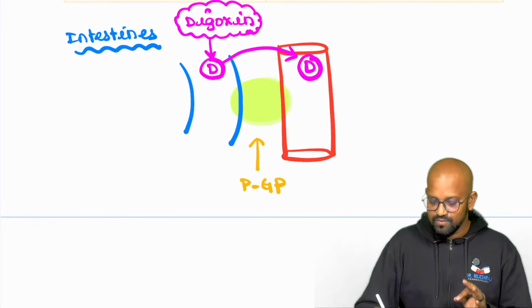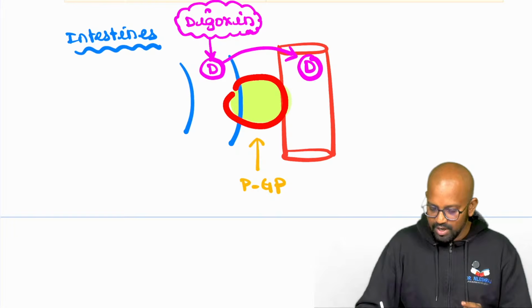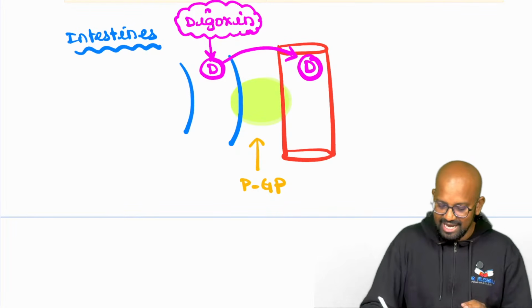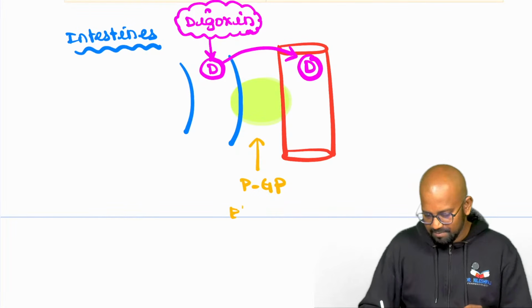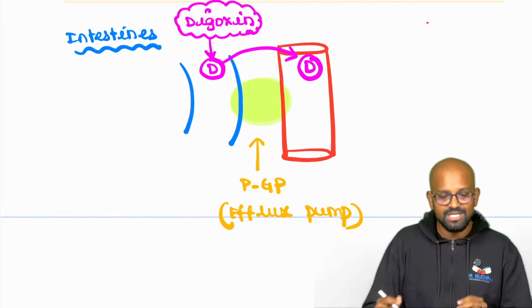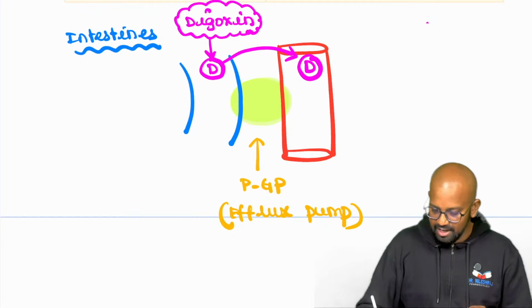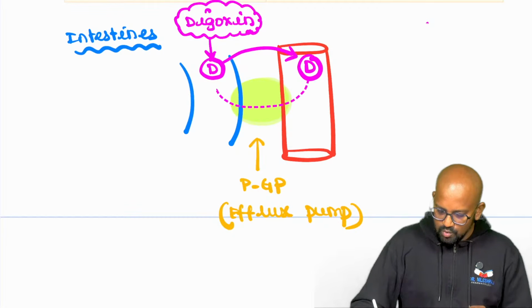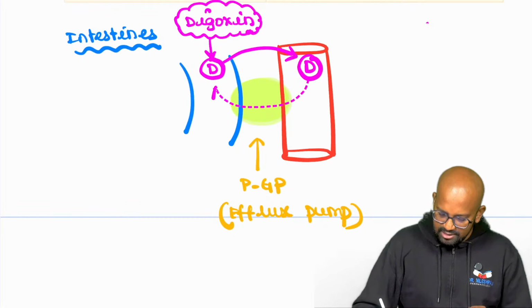But here is where the action of this P-glycoprotein will start to function. This is an efflux pump. Simply put, this is an efflux pump. So because of this, what happens? This drug molecule, or digoxin, which has gained entry into the blood, will be thrown back into the intestines.